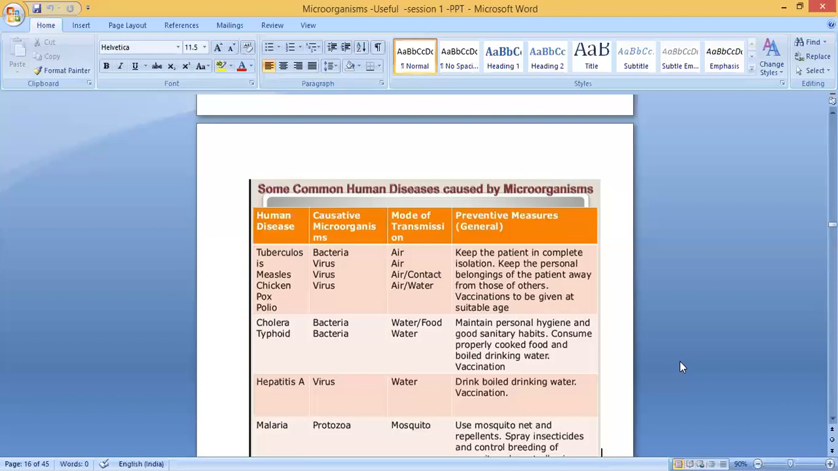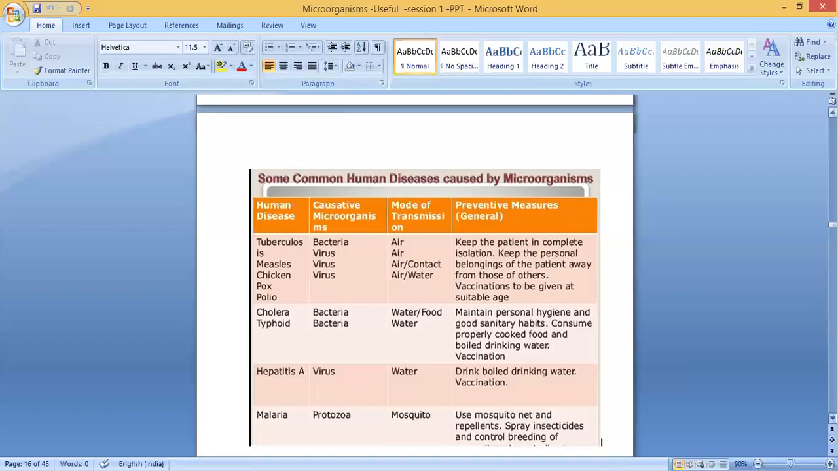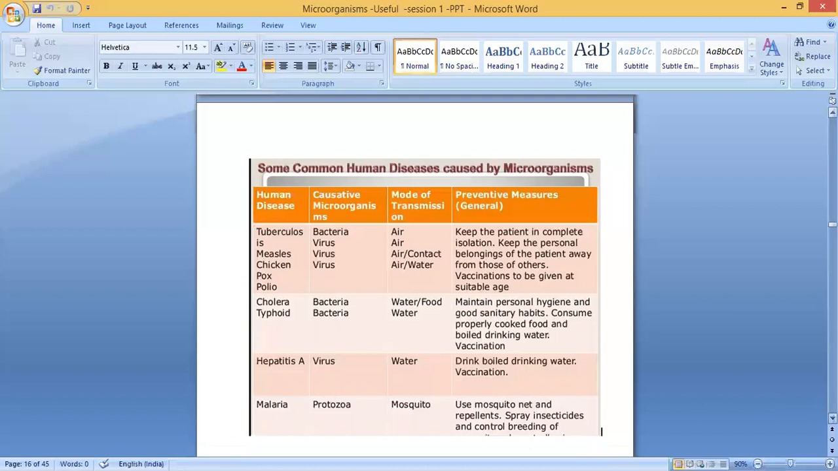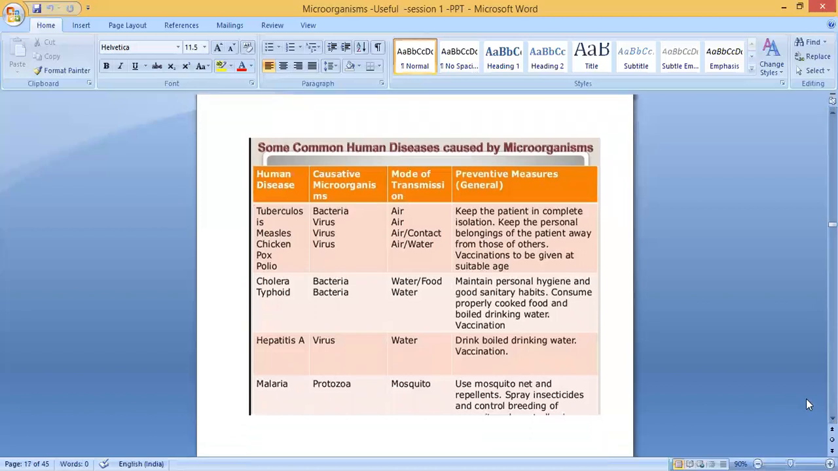Then malaria. The causative organism is a protozoa. The mode of transmission is through mosquitoes. Here, which microbe is it? It is a protozoa, not bacteria, not virus. How is it spreading? Through mosquitoes. So use mosquito nets and repellents, spray insecticides and control breeding of mosquitoes. As I told, we should not allow stagnant water at any place. So these are the preventive measures.